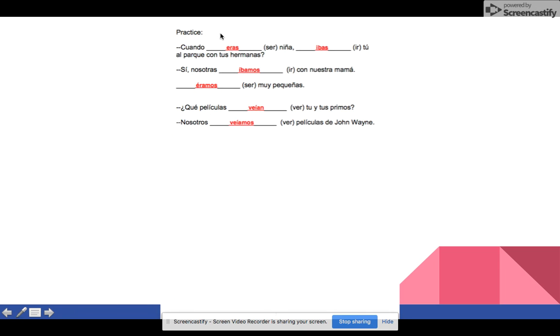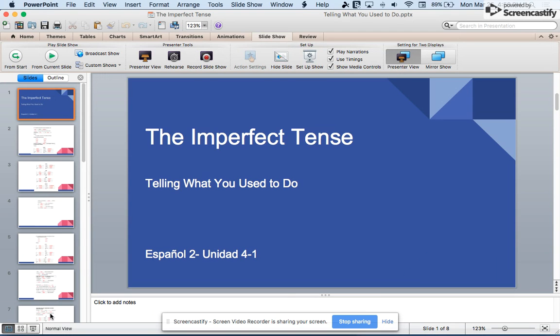All right, and then you have your practice. Cuando eras niña, that's a ser verb. ¿Ibas tú al parque con tus hermanas? So then you have the tú, and that's the ibas. Sí, nosotras íbamos con nuestra mamá. Éramos muy pequeñas. ¿Qué películas veían tú y tus primos? Nosotros veíamos películas de John Wayne. So that's your sentence example.